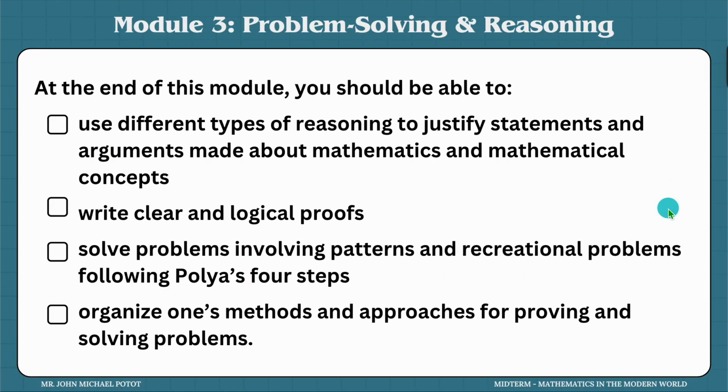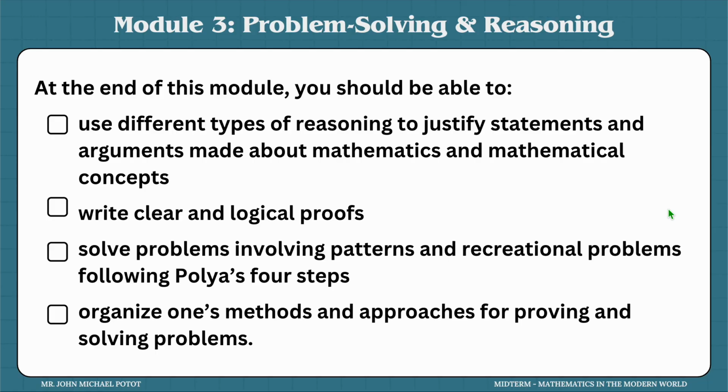So let's begin. These are the objectives that we would like to achieve at the end of this module. First is for us to use different types of reasoning to justify statements and arguments made about mathematics and mathematical concepts. We also want you, the students, to write clear and logical proofs making use of this topic about problem solving and reasoning.